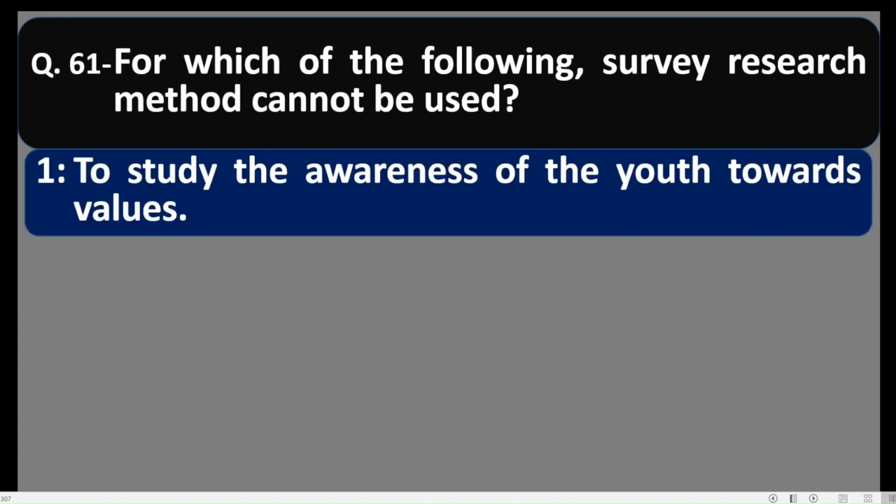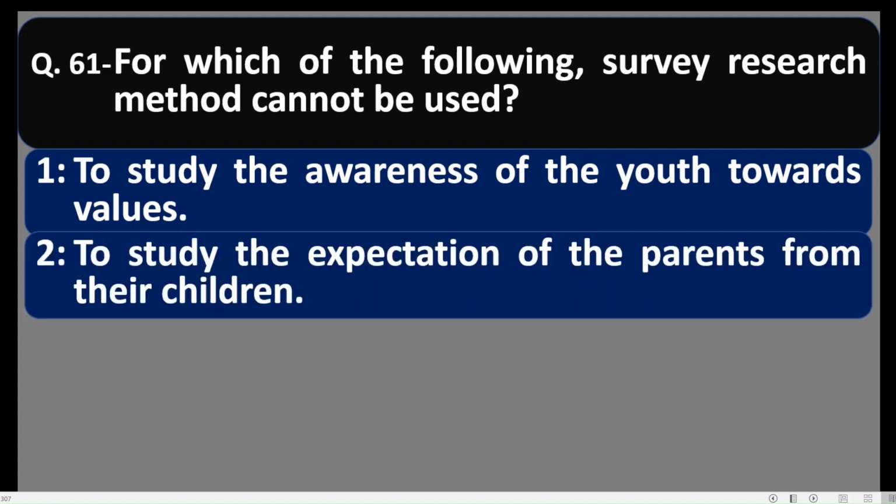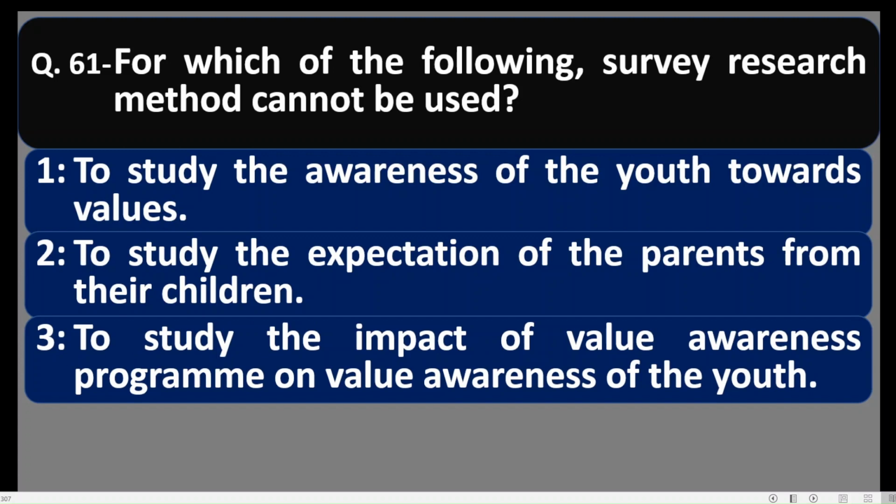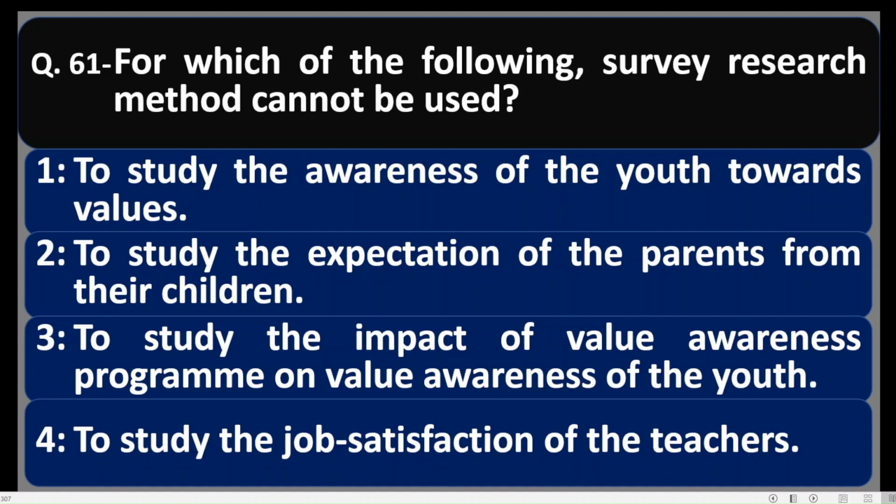Question number 61. For which of the following can the survey research method not be used? To study the awareness of the youth towards values, to study the expectation of the parents from their children, to study the impact of value awareness program on value awareness of the youth, to study the job satisfaction of the teachers. Friends, it is asked here for which survey research method cannot be used. In survey, generally the cause and effect relationship between independent and dependent variable is not established or not checked.